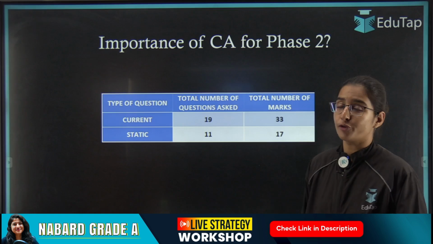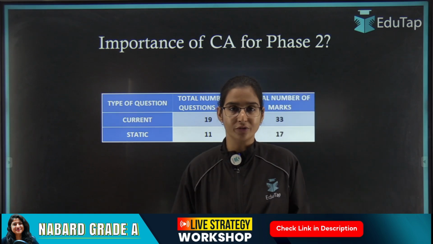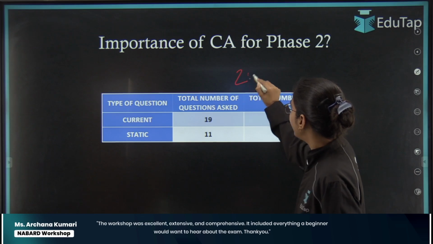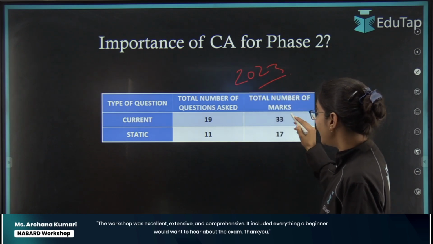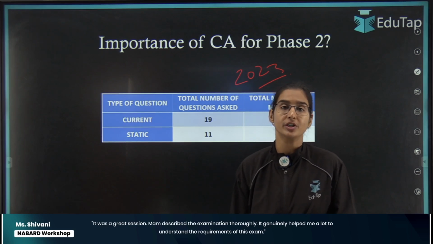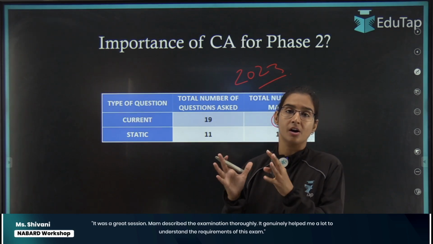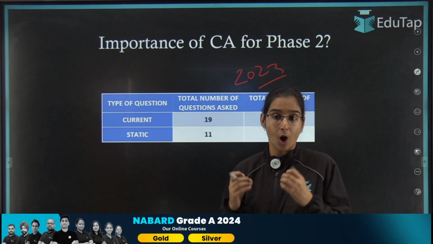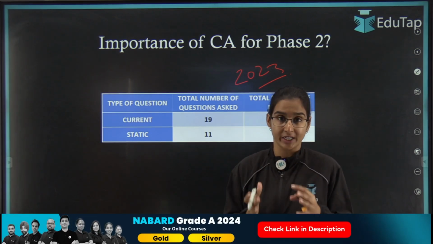So students, first of all, the question arises of the importance of current affairs for the phase 2 examination. Here is the analysis for the 2023 paper. In 2023, questions worth 33 marks were asked from current affairs itself. So this tells us how important current affairs is from the objective perspective.